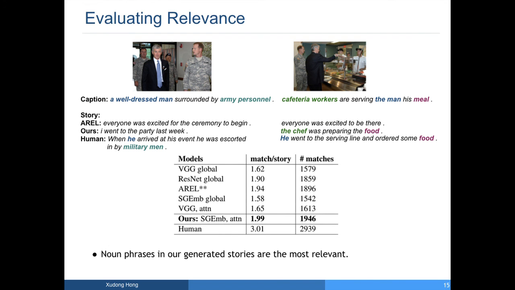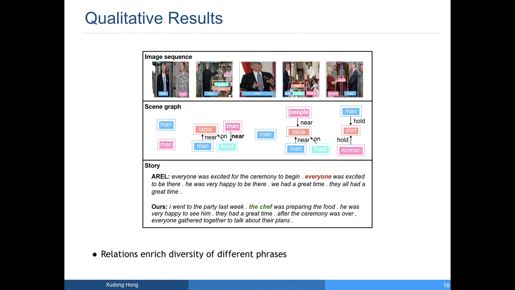We further evaluate relevance by matching the noun phrases between gold captions and generated stories. We match them by computing the distributional similarity between pairs of objects and set up a threshold to confirm a match. In this example, phrases with the same color are in the same group. The results indicate that noun phrases in our generated stories are the most relevant compared to all previous baselines.